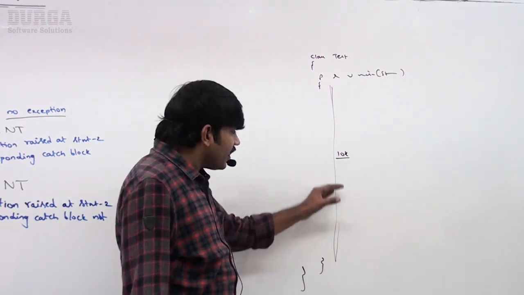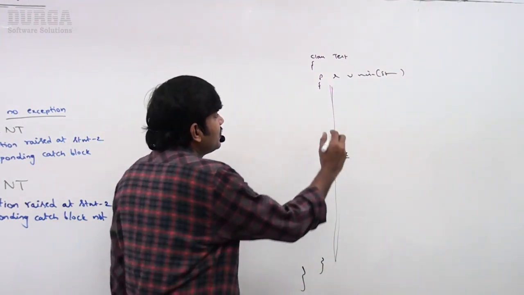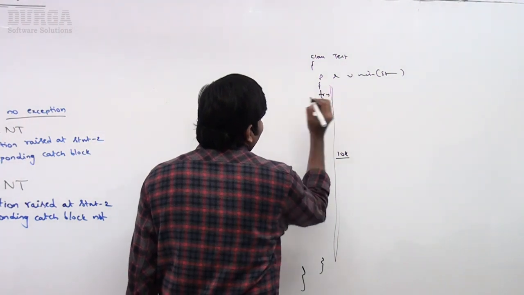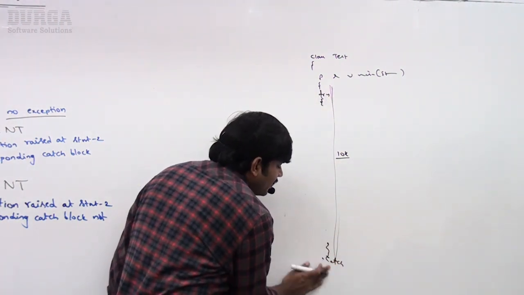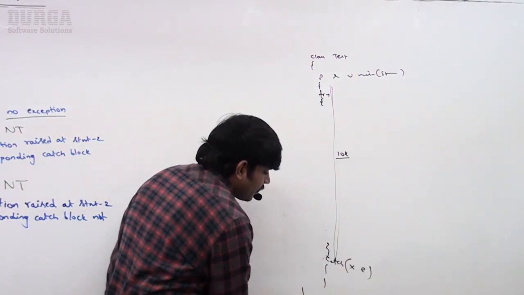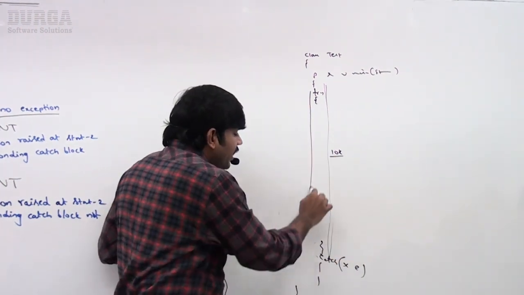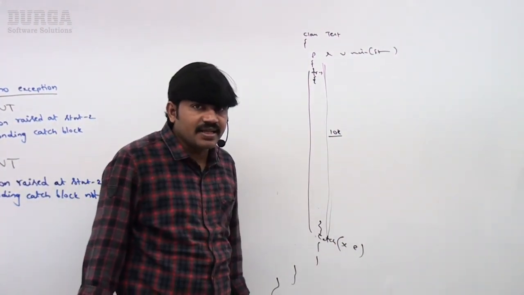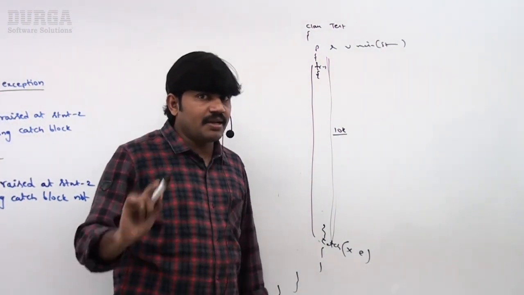Now, if the problem is coming anywhere, most of the people take a try block here, and at last they write a catch block, catching some exception, at the end of the main. So the total 10,000 lines of code they keep inside a single try and then catch block. It is a very worst kind of programming practice.